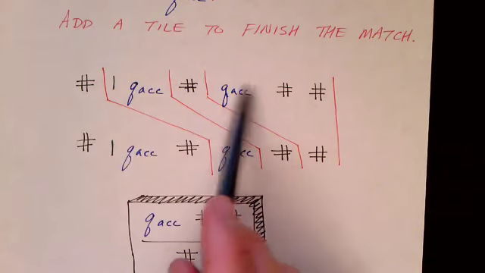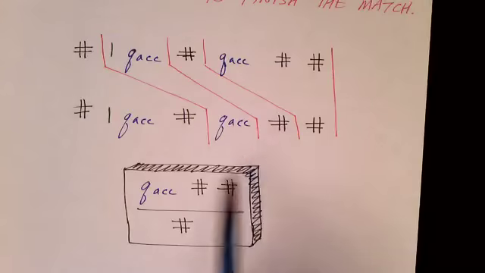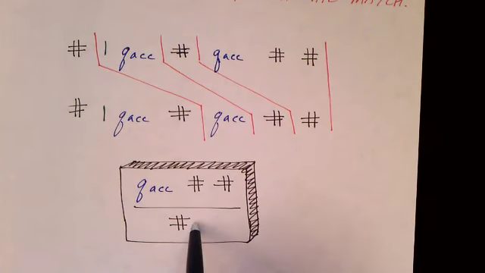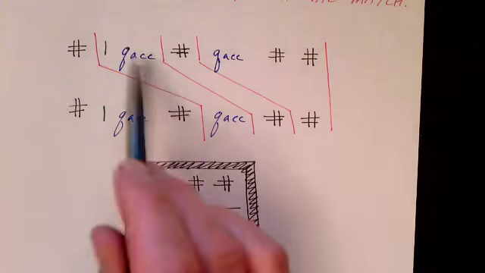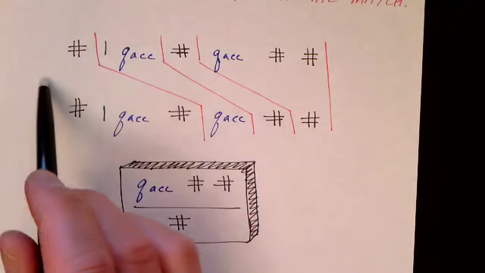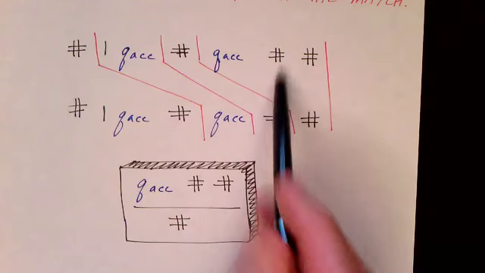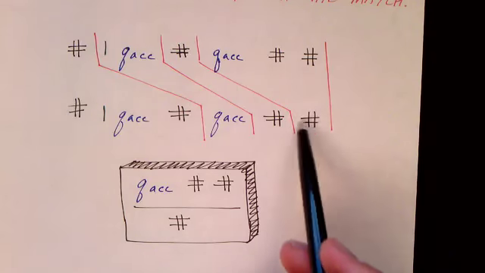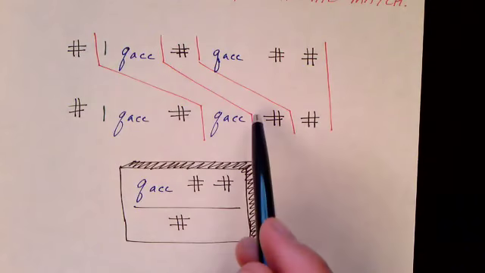Now this last tile, Q accept pound pound over pound, is this tile right here. So we add this special final tile to finish off the match. And at that point, whatever we got before, we finally use this last tile to complete the match.